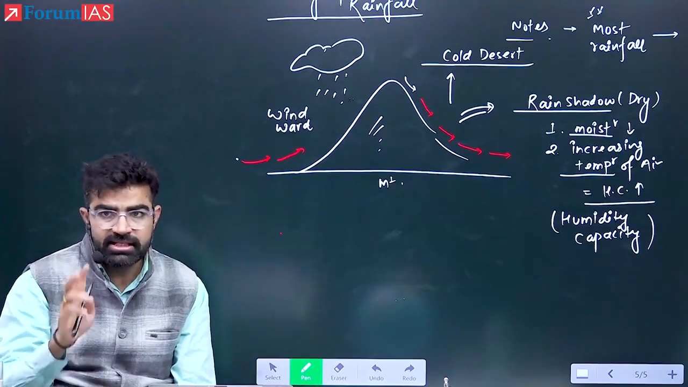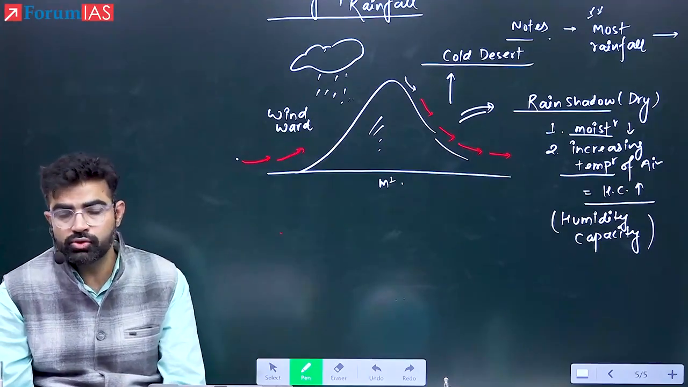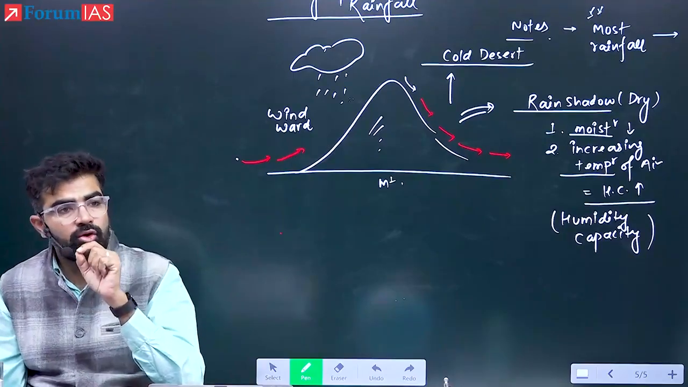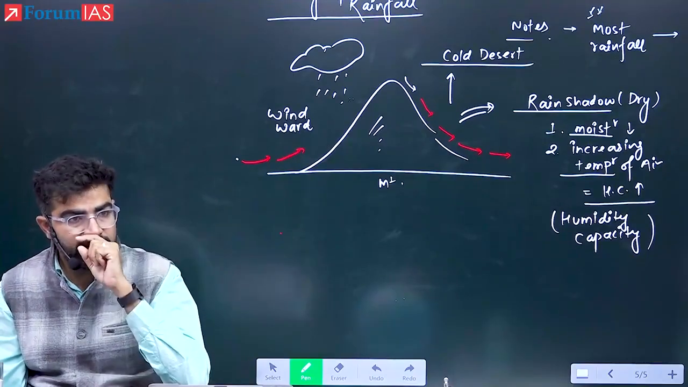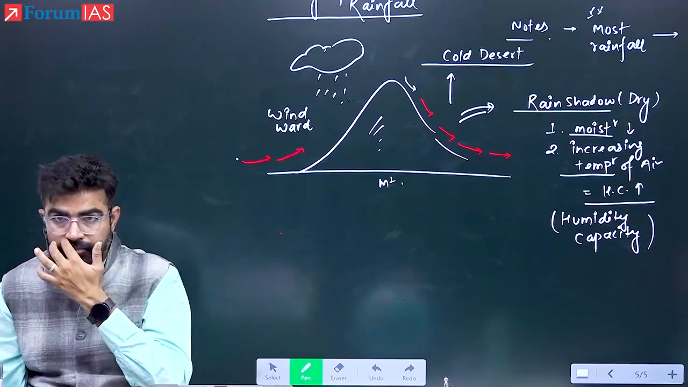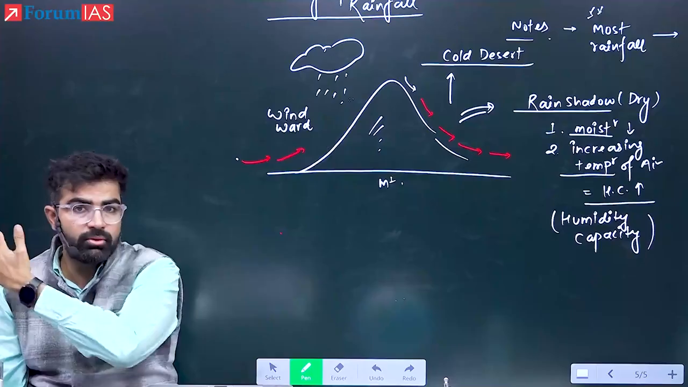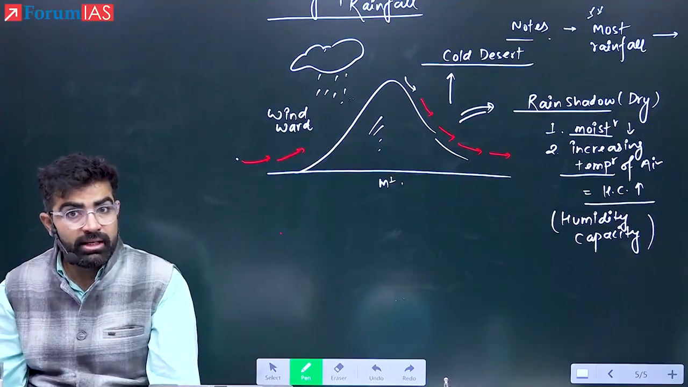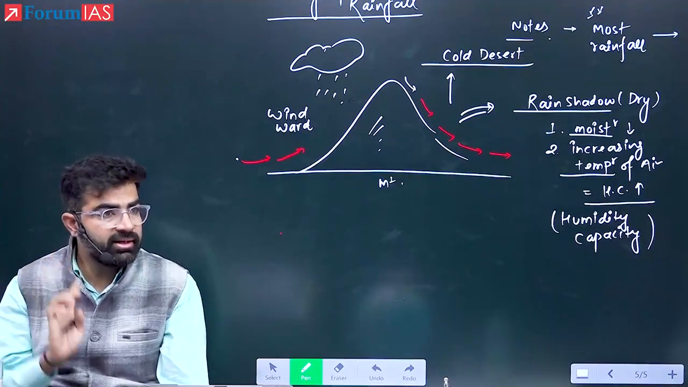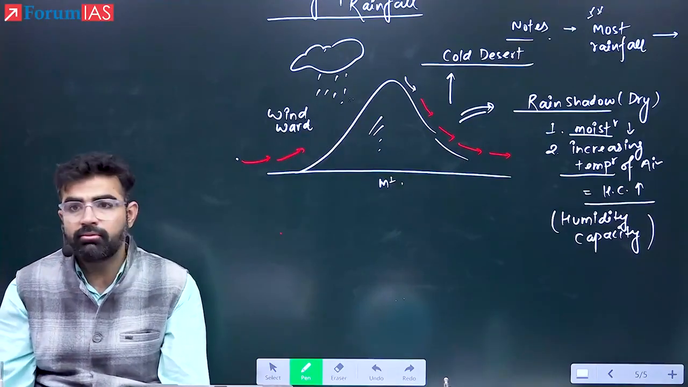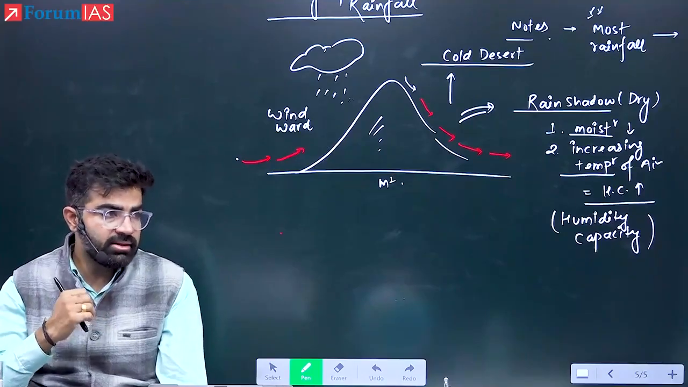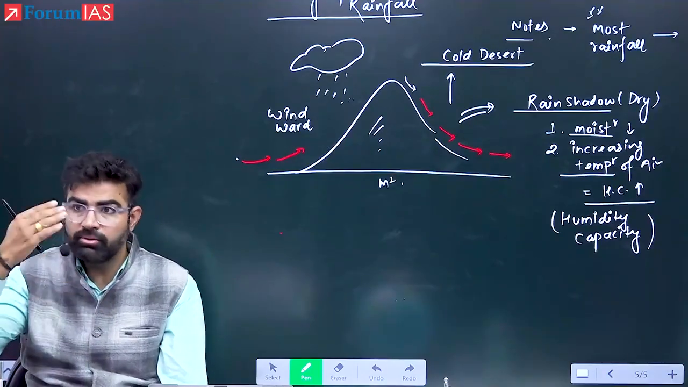Now some of the points. What are the important areas that you should understand clearly and carefully? Number one, is orographic rainfall dependent on season, or can it happen in any season? Any season. And what about convectional rainfall? Only in the summers. Which rainfall causes most of the rainfall? Orographic rainfall. Now tell me, does the height of the mountain matter? Yes, the height of the mountain will matter.